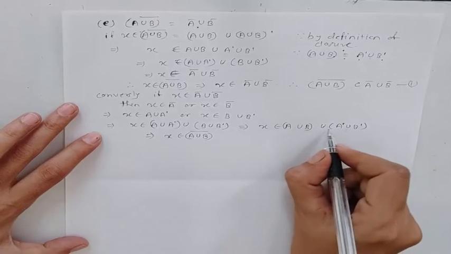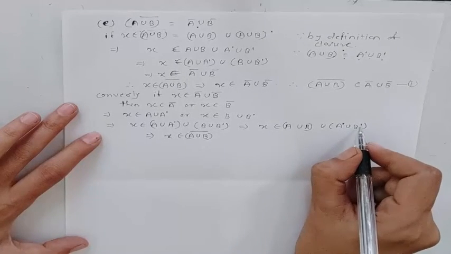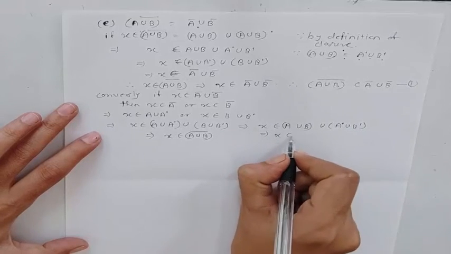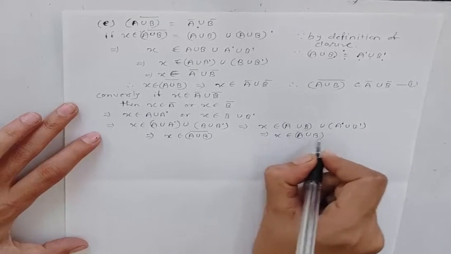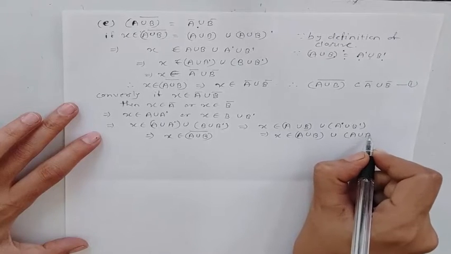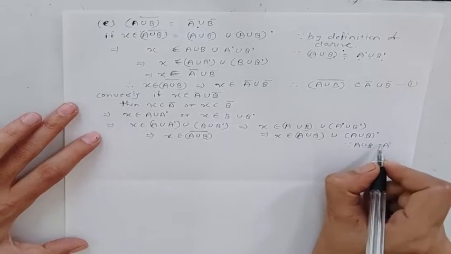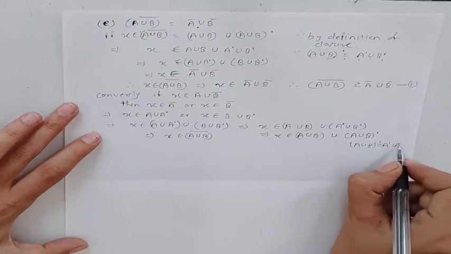Which is what? The union of A and B, and this is what? This means X belongs to A union B union A union B dash, where A union B dash is nothing but A dash union B dash.